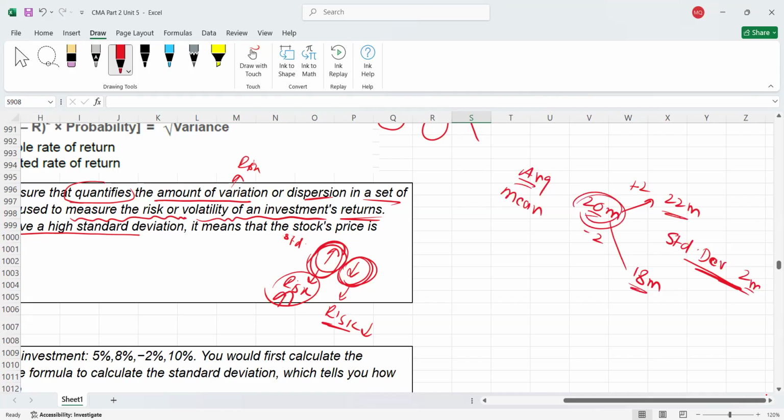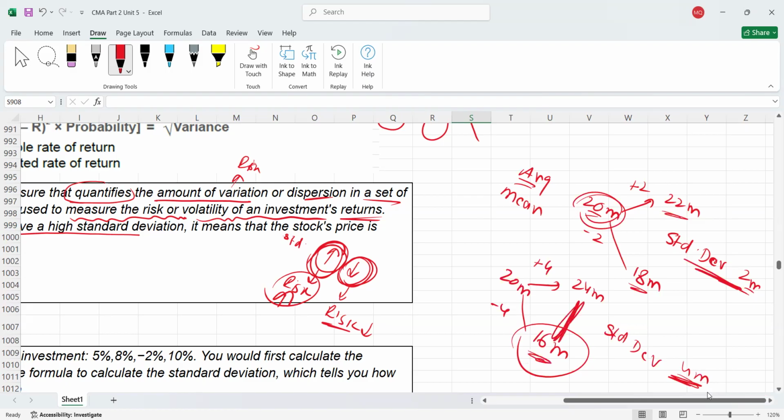Understood? For example, again I'm assuming, the average length of the tree is 20 meter, but now the standard deviation you have calculated is 4 meter. It means now the length could be 20 plus 4, 24 meter, or it could be 20 minus 4, 16 meter. Right or wrong? And risk is always downside, right? So this is what I'm trying to tell you. If standard deviation is higher, there is more volatility. See the volatility from 16 meter to 24 meter. So risk is higher. If standard deviation is lower, see the volatility from 18 to 22 meter, it means risk is lower.